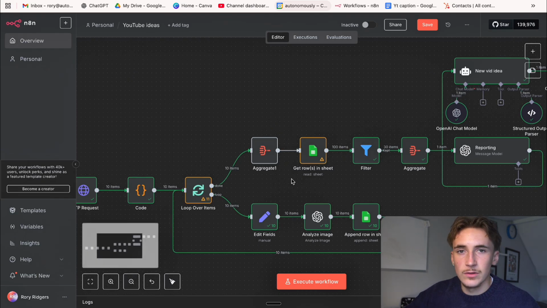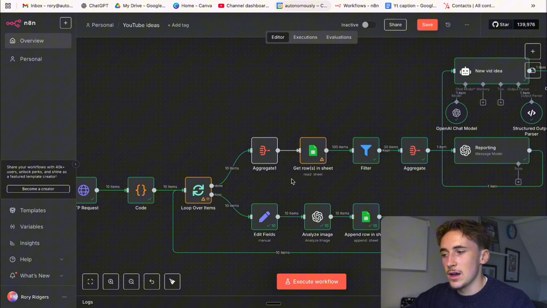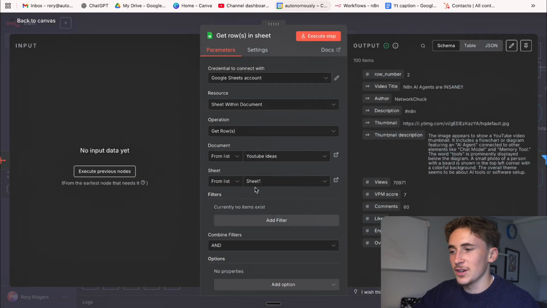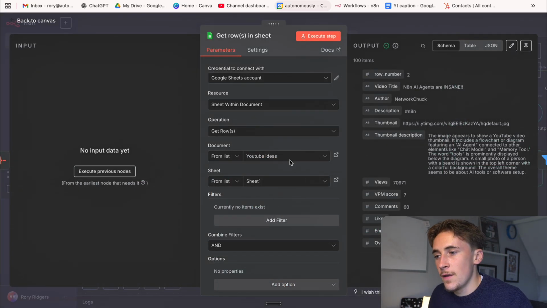So I'll run this at the end once we finish looking for everything, and you'll see after it will only output 1 item, and then this will be 10 here. But anyway, the Google Sheets node, we just output all of the data from the Google Sheet.